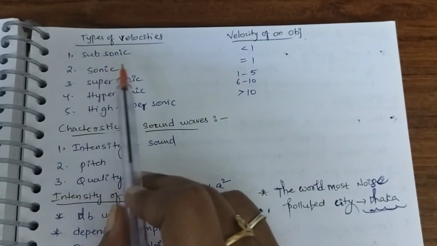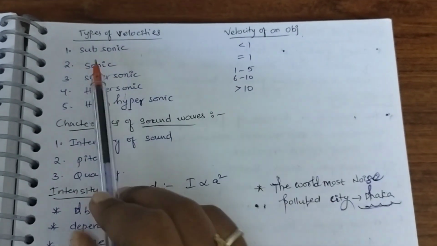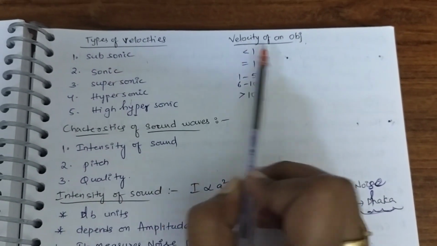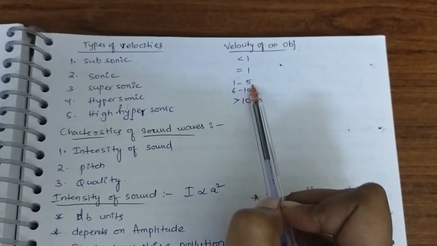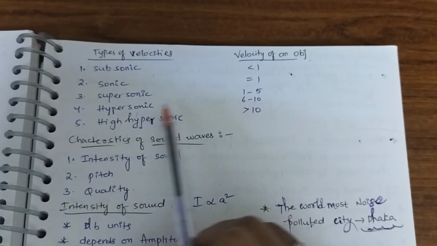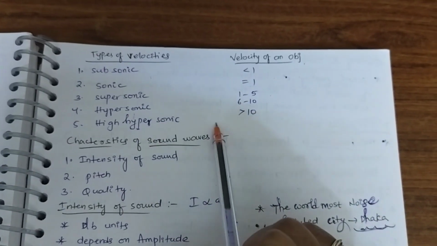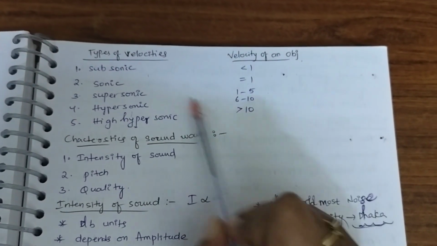The types of velocity of an object: subsonic, which is less than 1. Sonic is equal to 1. Supersonic is between 1 to 5. Hypersonic is between 6 to 10. High hypersonic is more than 10. This has to be remembered.